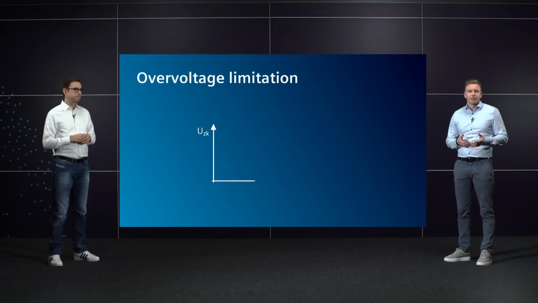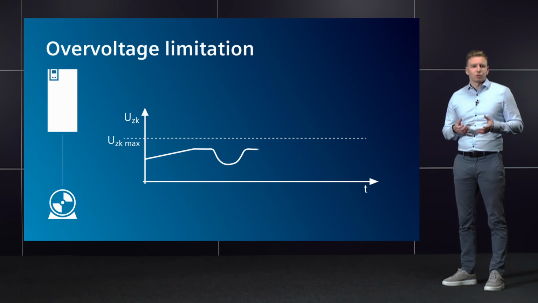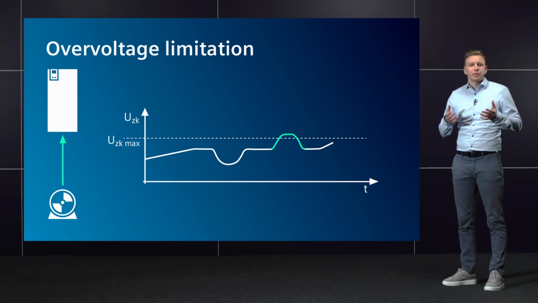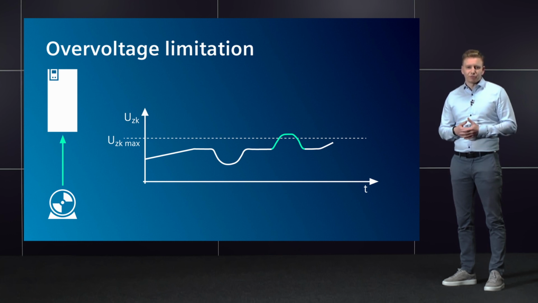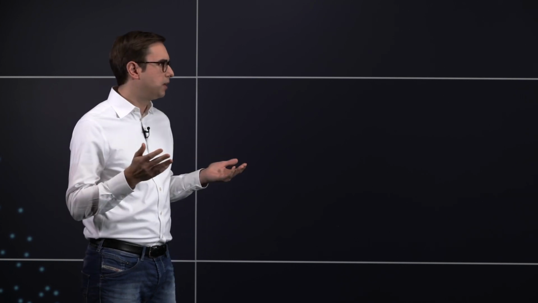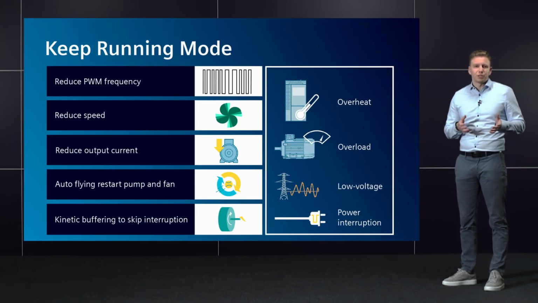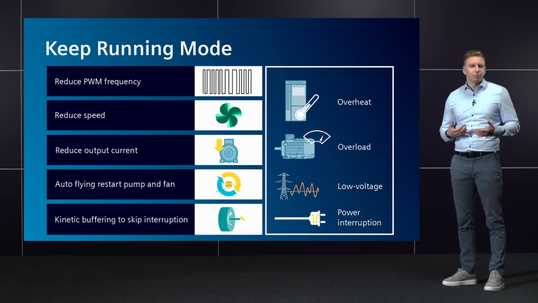Besides kinetic buffering, there is overvoltage limitation, called VDC max control. This prevents a shutdown caused by an excessively high DC link voltage. Excessive voltage can occur during braking operations with high regenerative power. In such cases, the braking ramp is flattened to limit the voltage in the DC link. But that's rather a special application. Wouldn't it be handy if we could simply combine all of the functions mentioned so far and activate them in one place? Exactly. With some converters, the functions can also be quickly activated in combination as keep running mode.